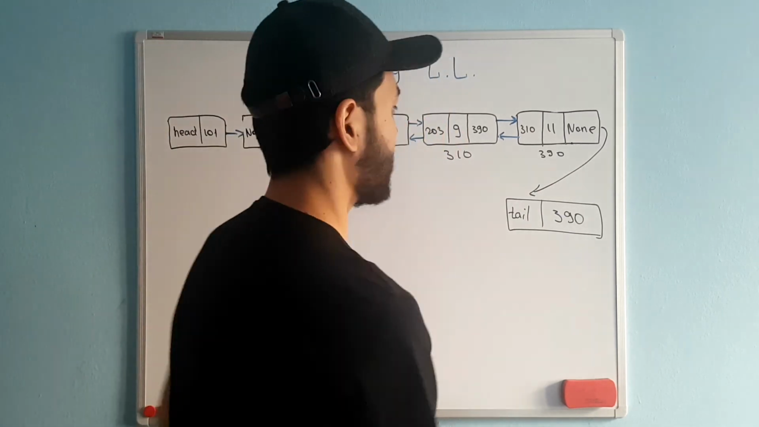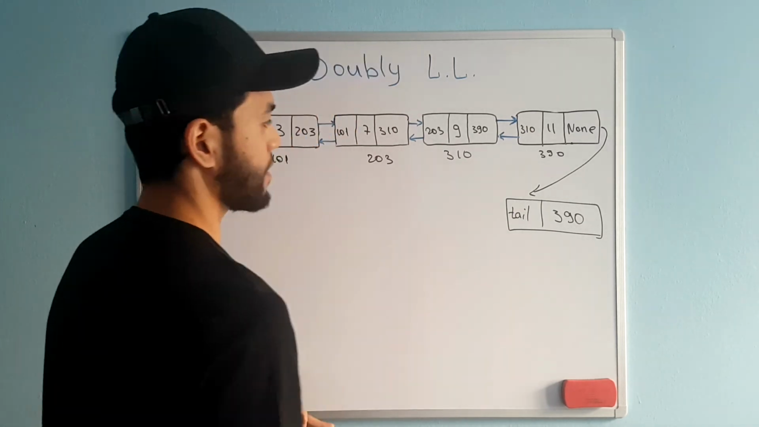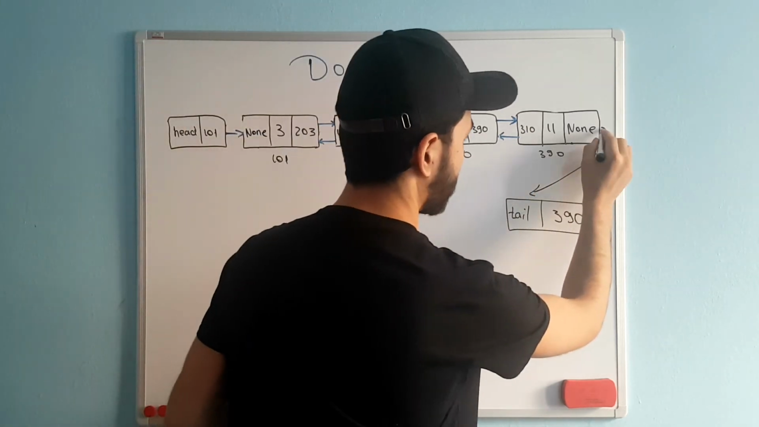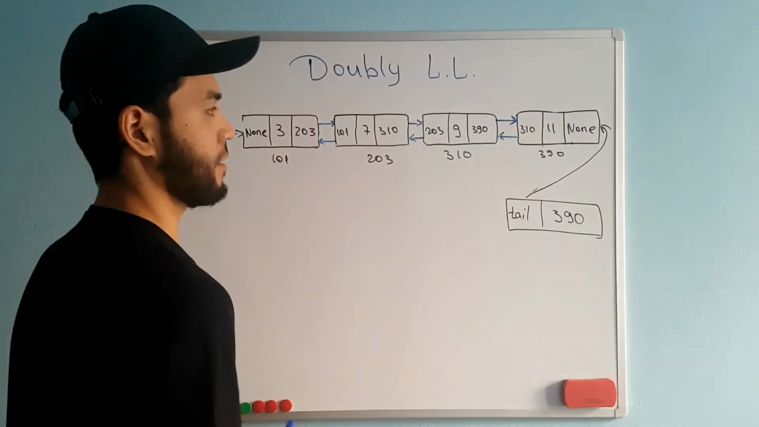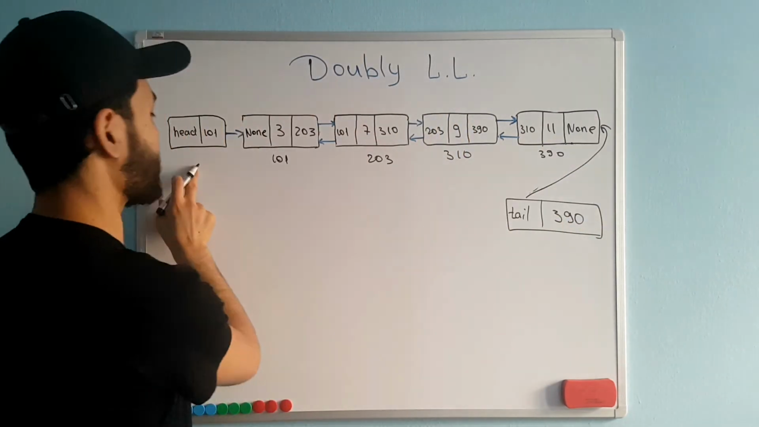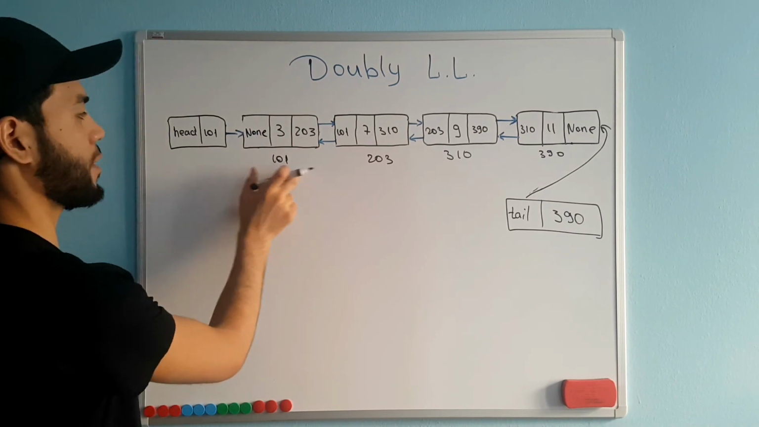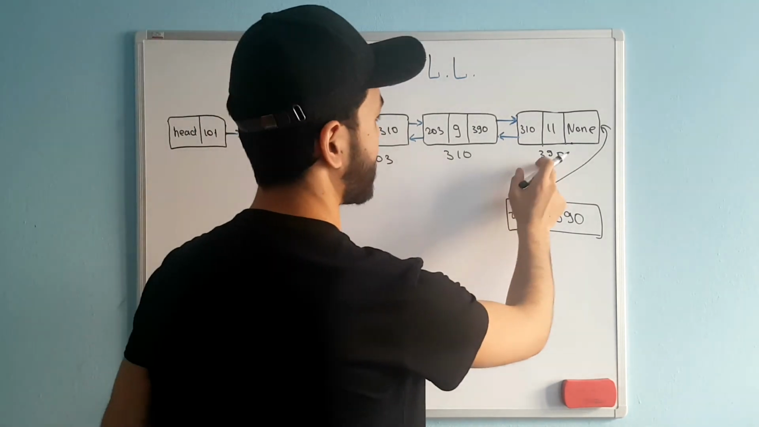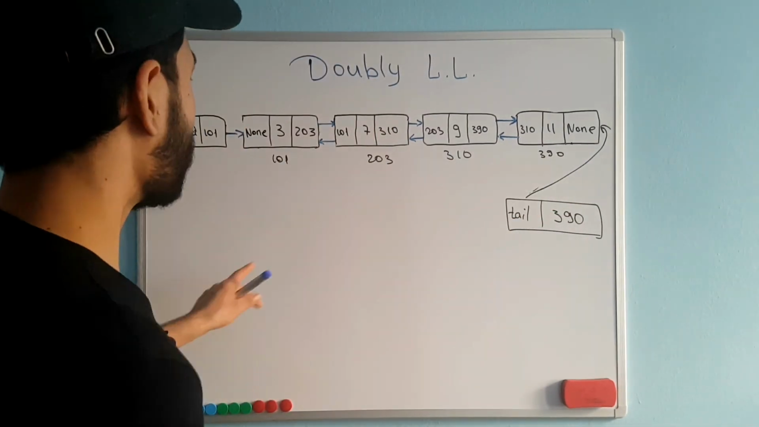This is what our doubly linked list looks like. This is just the tail, this is not a node. This is also the head, and this is not a node. The first node has the address 101, and the last node is 390. This is our double linked list.